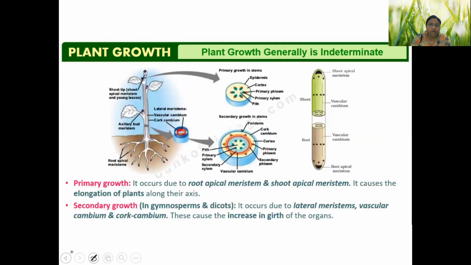Now we will talk about primary and secondary growth. Grade 11 students must know very clearly what primary and secondary growth are, because in chapter number 6 we studied secondary growth in detail.